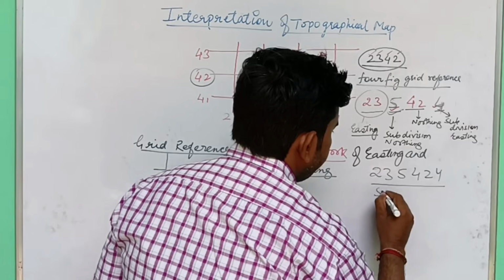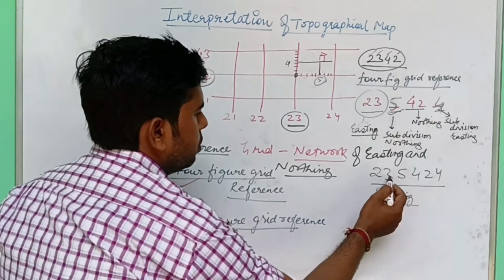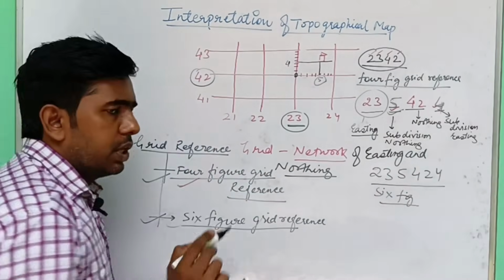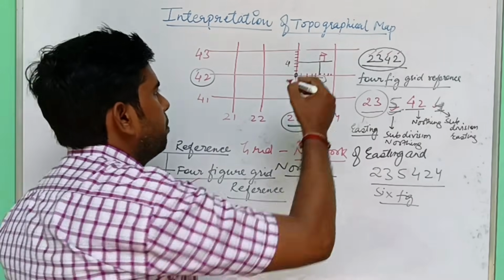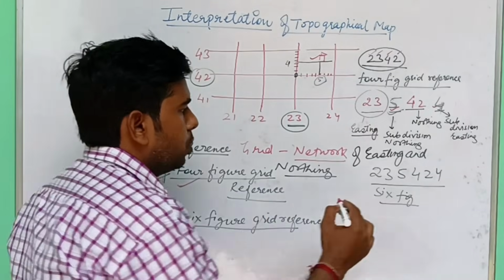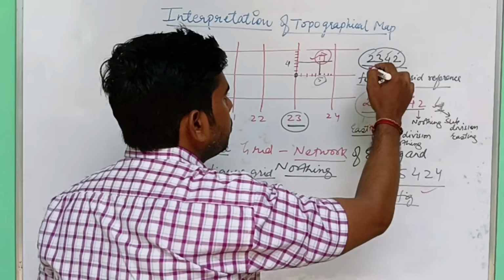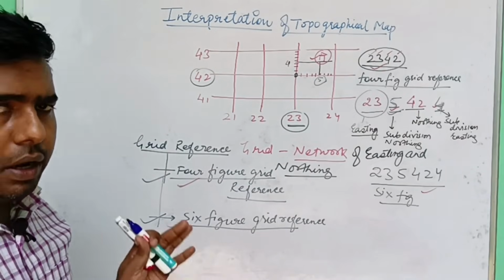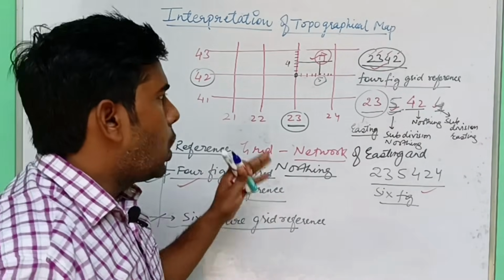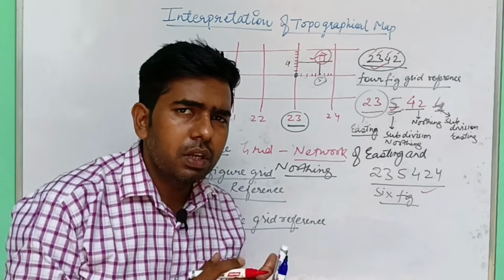So this is a 6-figure grid reference. 1 2 3 4 5 6. It shows the exact location of this temple in this grid square. So 23 5 42 4 is the exact location of this temple. 23 42 is the location of the entire grid square. So this is all about 4-figure and 6-figure grid reference of this topic.